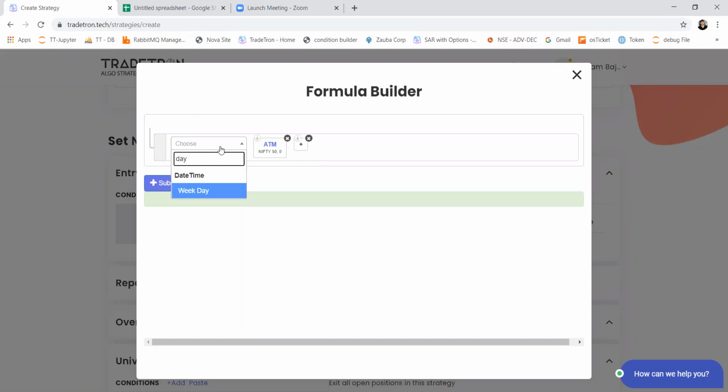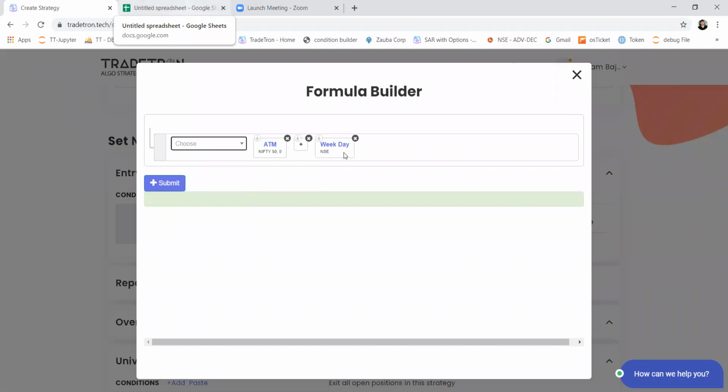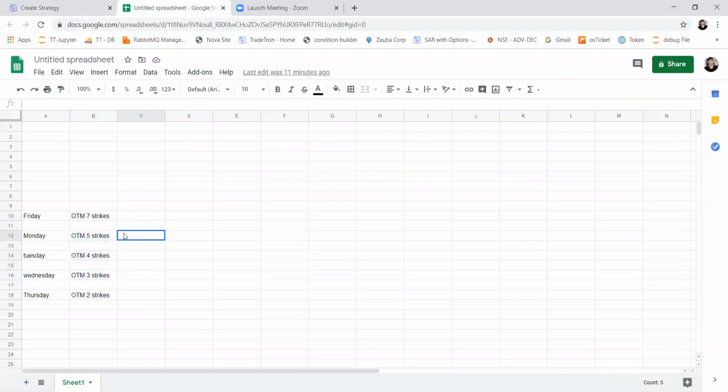So we have a keyword called weekday, which gave me the current day. It will be one for Monday, two for Tuesday, three for Wednesday, and four for Thursday.